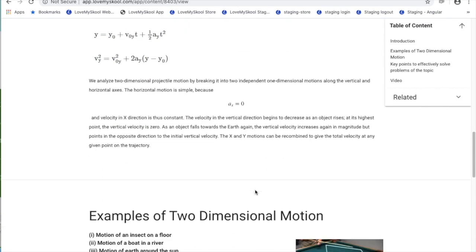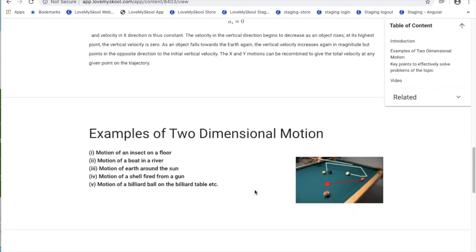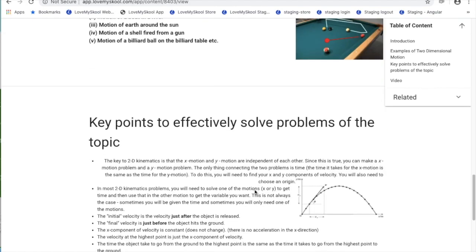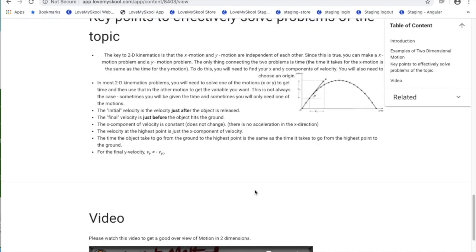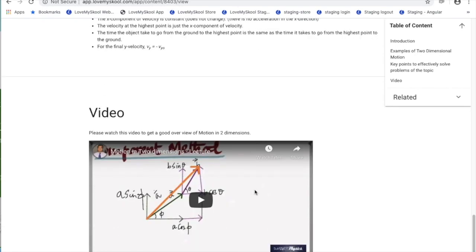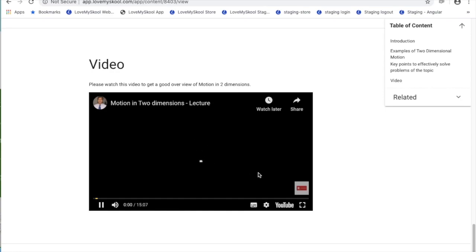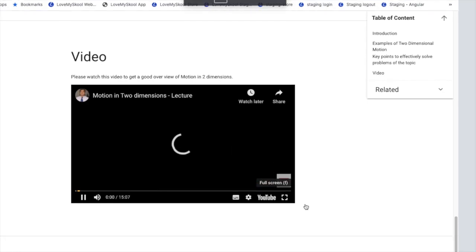Now pages support images, videos, text, links. It also supports all kinds of mathematical formulas. We use LaTeX for adding mathematical formulas. So this is an example where there is a YouTube video which is embedded and someone can play it directly from here. I can even go full screen from here.